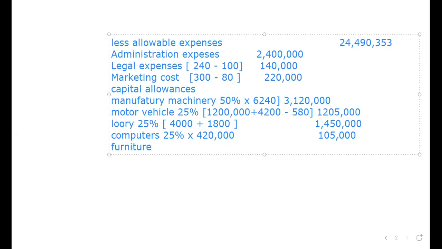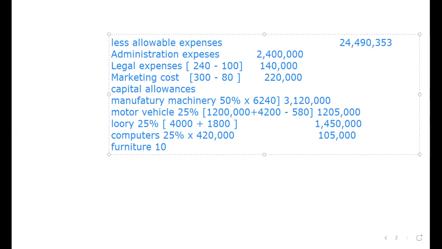Furniture, it is 180,000, and it's only one figure for furniture. So we need to get that furniture. But remember, in the rate for furniture and fittings, it is 10%. These rates are available on the first page. If you download the questions from the website, on the first page we have the rates. So it is 10%.